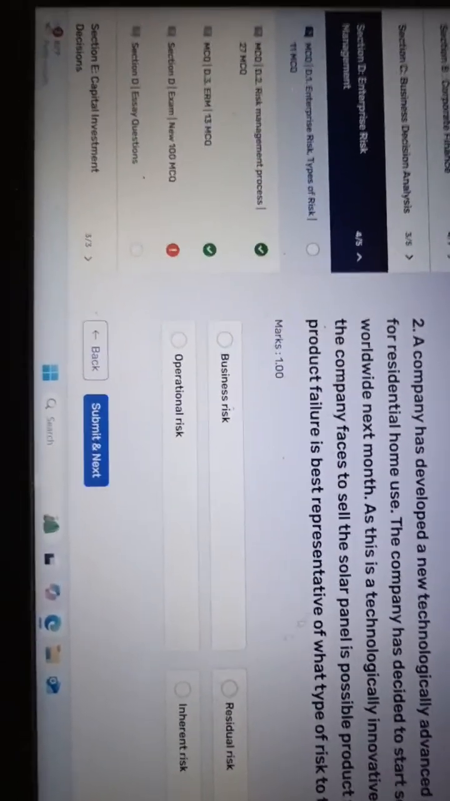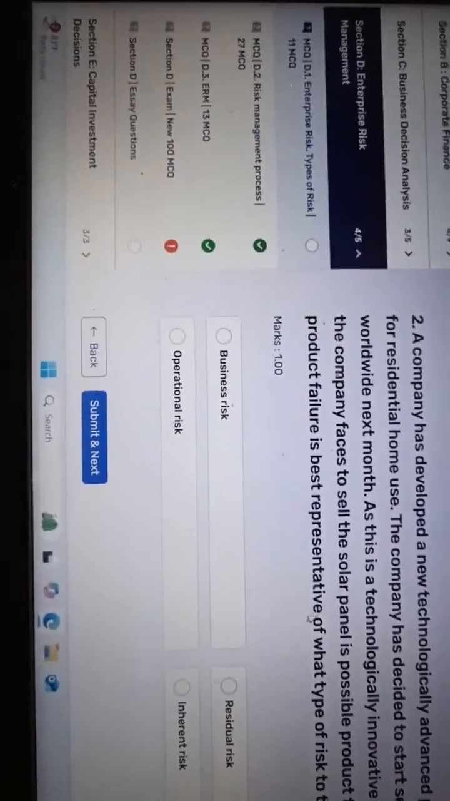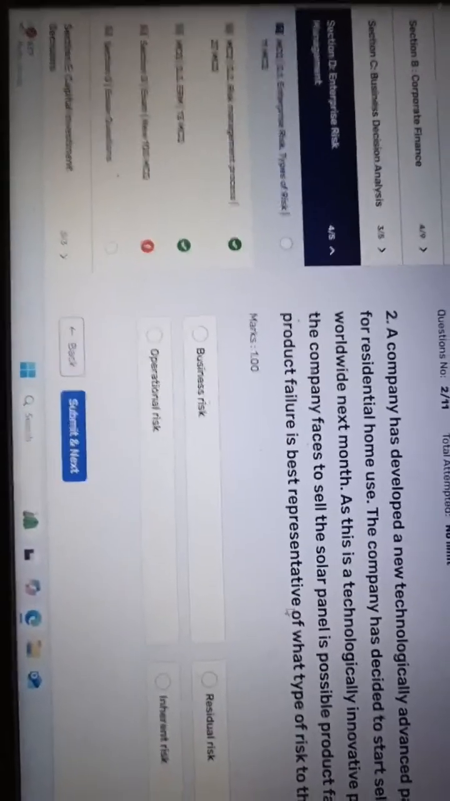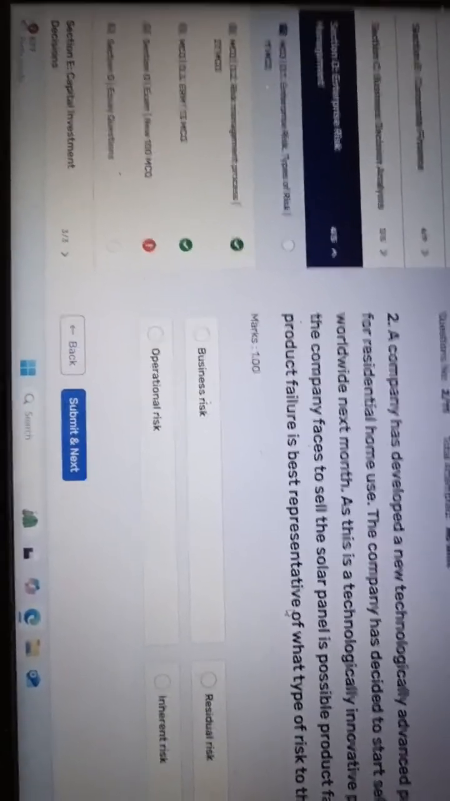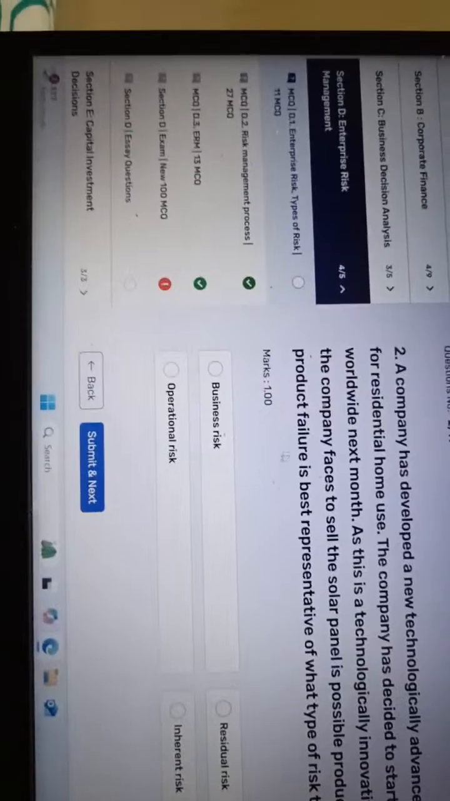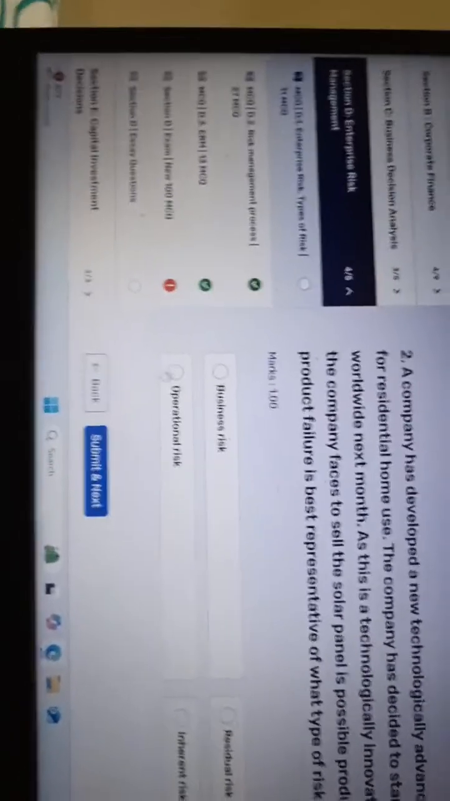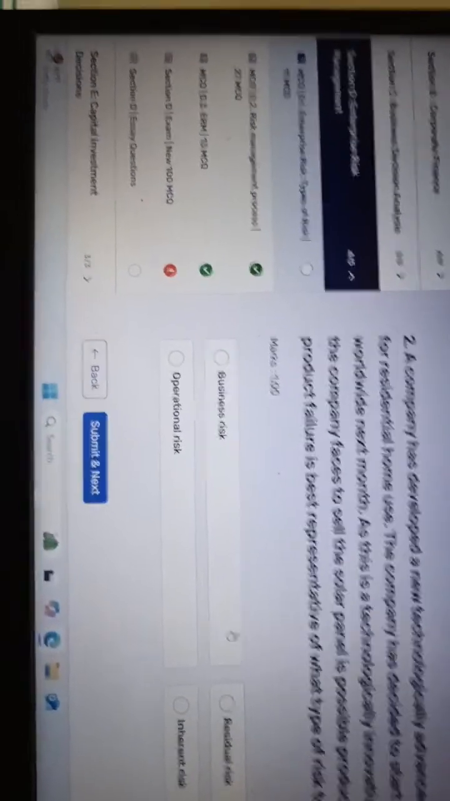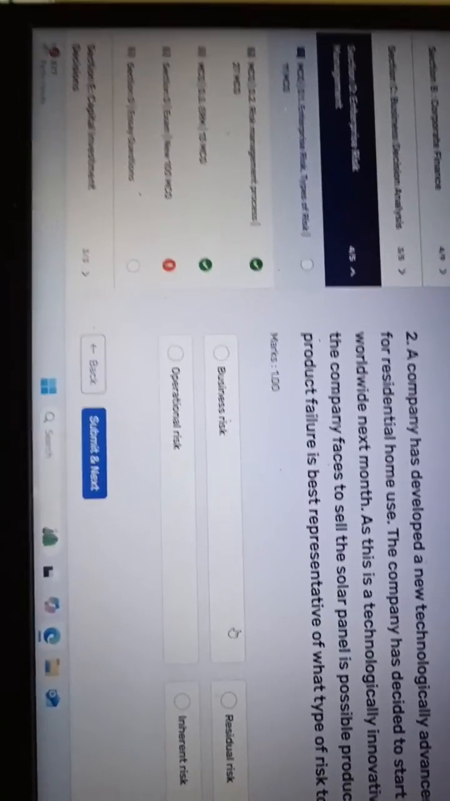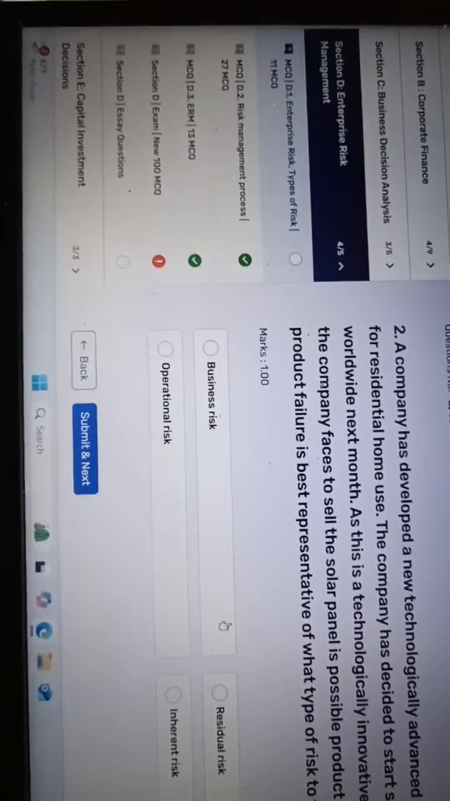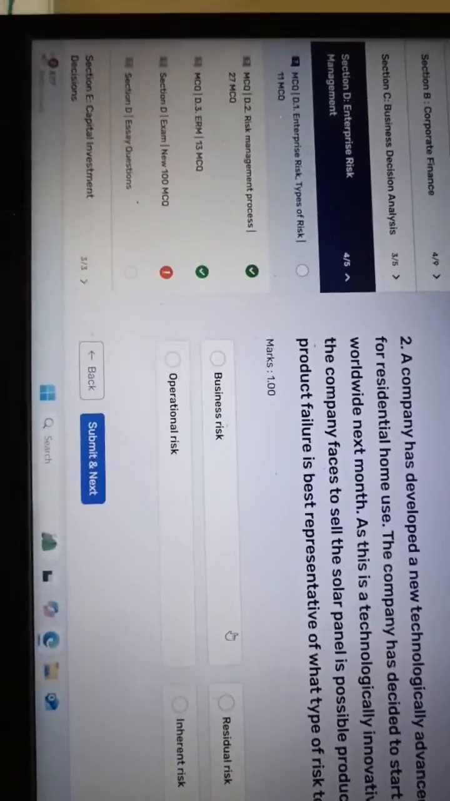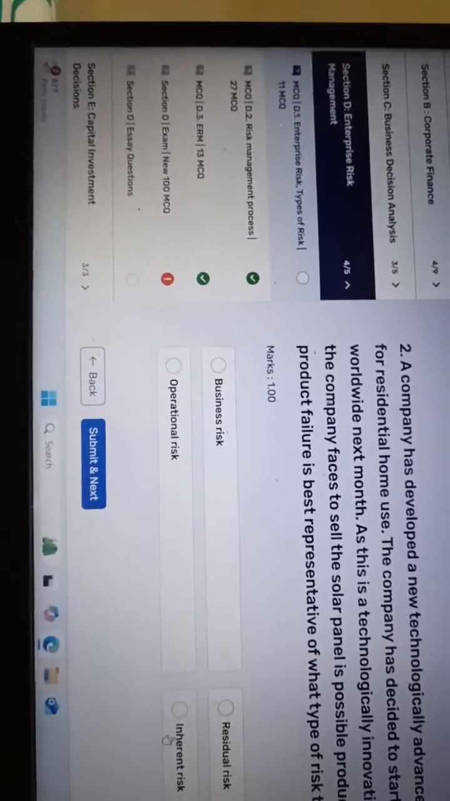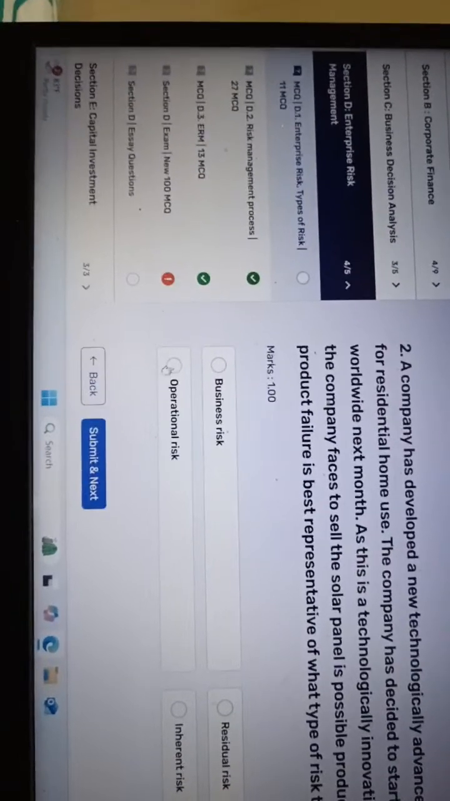This is not a residual risk. In this case, the company is not able to sell the product worldwide. That's why this is also not a residual risk. Operational risk. Yeah, this is exactly what the question is asking. A product failure is one type of operational risk. So we don't need to go to the further options. This is the operational risk.